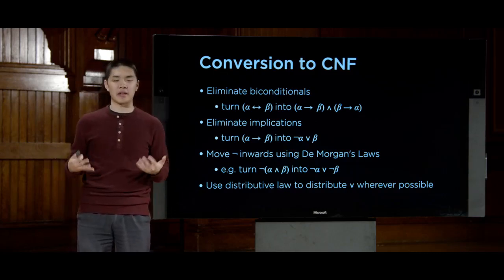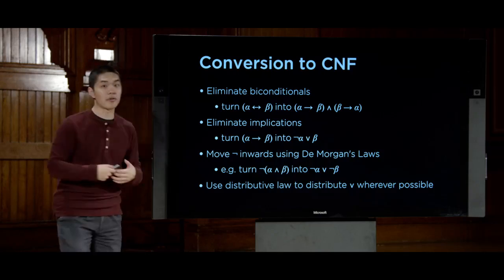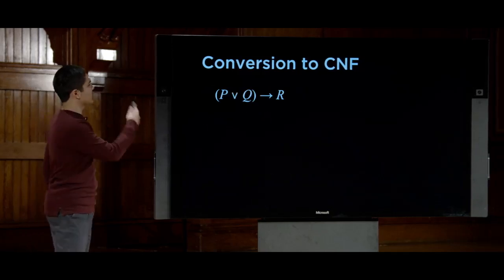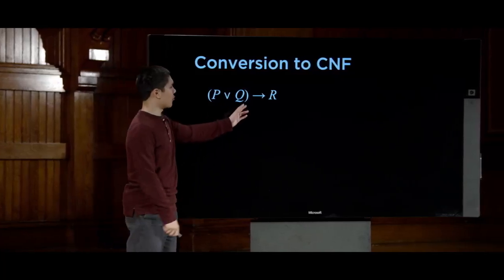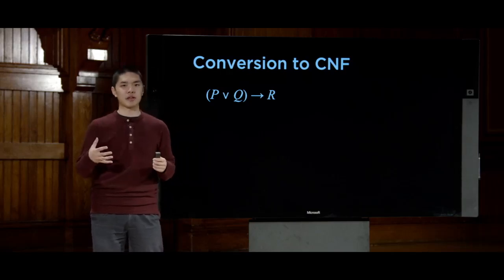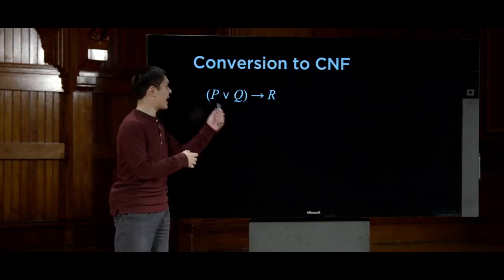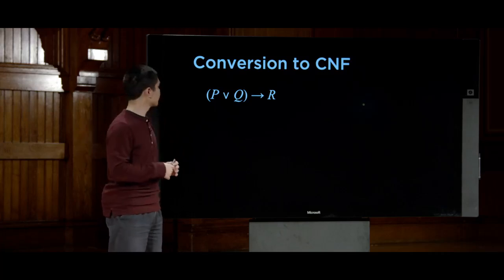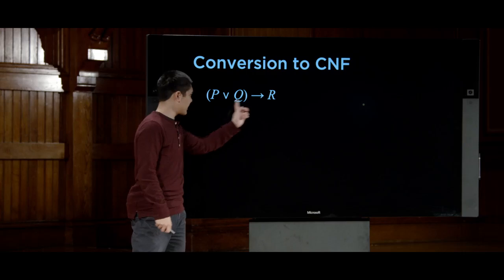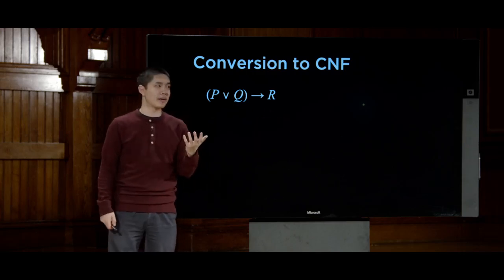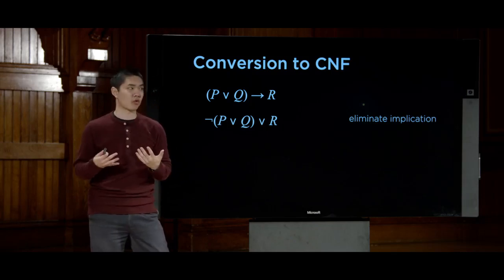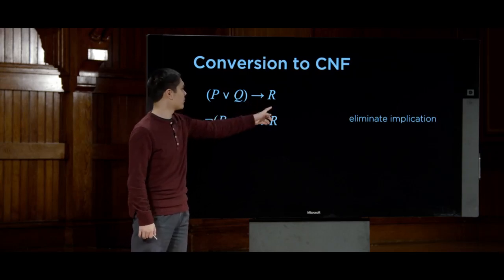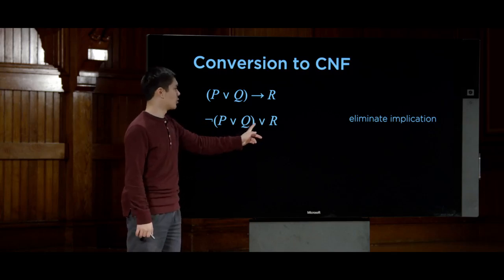And let's now take a look at an example of how we would do this and explore then why it is that we would want to do something like this. Here's how we can do it. Let's take this formula, for example. (P or Q) implies R, and I'd like to convert this into conjunctive normal form, where it's all ands of clauses, and every clause is a disjunctive clause. It's ors together. So what's the first thing I need to do? Well, this is an implication, so let me go ahead and remove that implication. Using the implication inference rule, I can turn (P or Q) implies R into not (P or Q) or R.